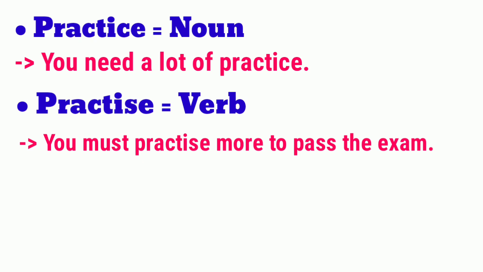So when you use the spelling CE at the end of the word, it is considered a noun, and the spelling SE used at the end of the word is used as a verb in English grammar. Got it or not?